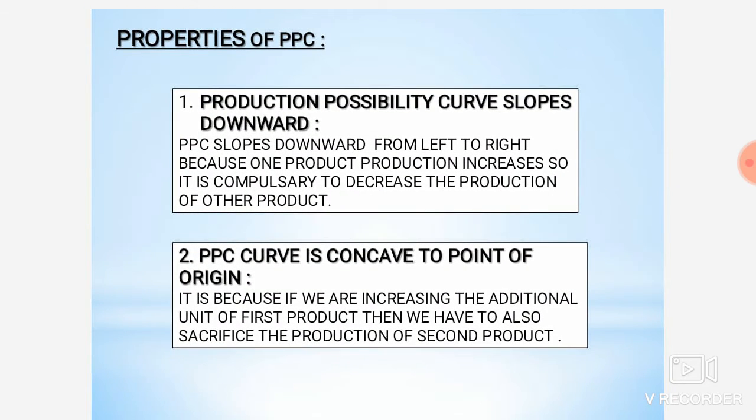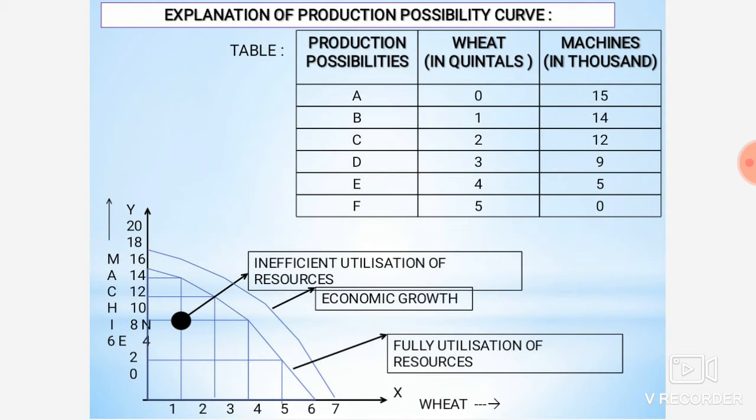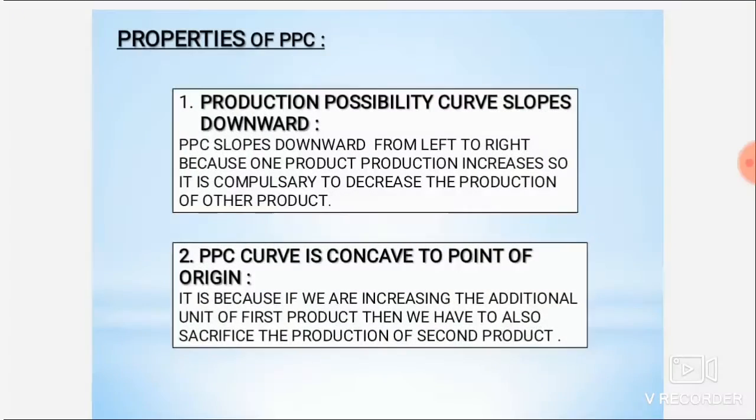Next is the properties of the production possibility curve. What is the full form of PPC? Production possibility curve. Now you will see the production possibility curve slopes downward. Always it slopes from top to the downward direction. Why?